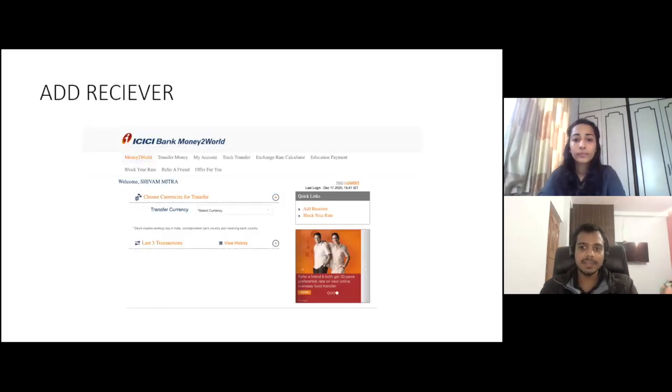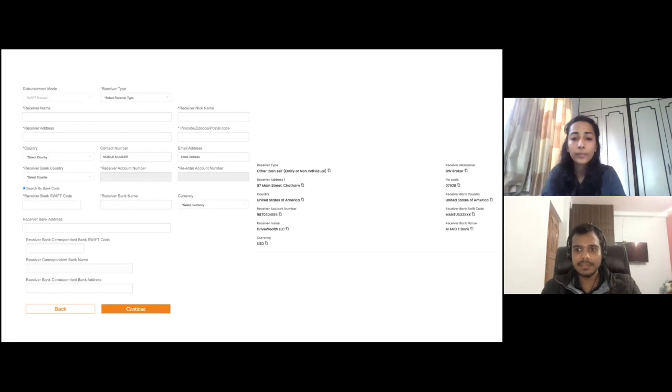We will be transferring the money using an ICICI Bank account. The first step is to add the receiver. Go to Money to World on ICICI Bank and you will see an add receiver option on the right-hand side of Money to World. Click on that add receiver. Once you click on add receiver, you will be redirected to a page where you have to provide the details of who is receiving the money. You have to fill in the receiver type, receiver address, their PIN code, nickname, their bank account details, their SWIFT code, everything.